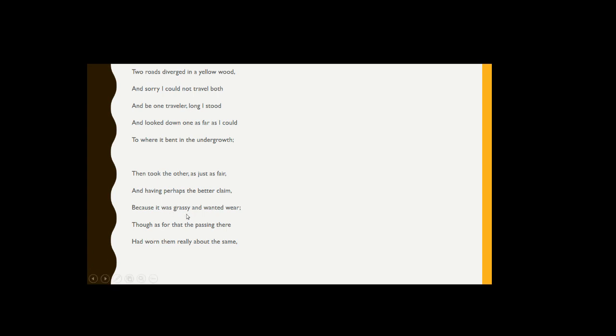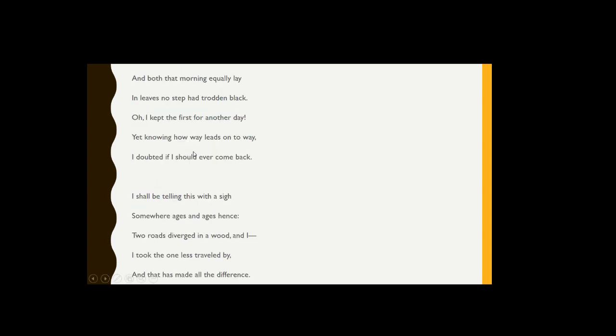Okay, because it was grassy and wanted wear. Though as for that passing there had worn them really about the same. Okay, so one seems like it's been really traveled and one really hasn't, but it's still been traveled. So he's kind of assessing both of these roads that's in the fork in the road. And both that morning equally lay, and leaves no step had trodden black. Okay, so it's talking about that in the leaves, if you step on them, they turn black, right? So we can kind of get that this fall from here.